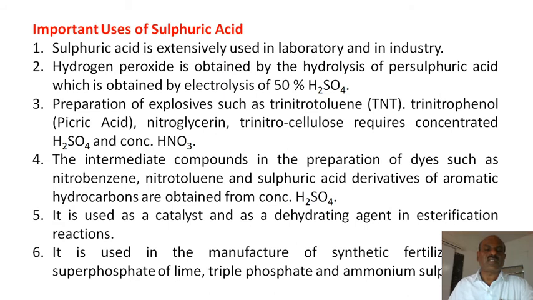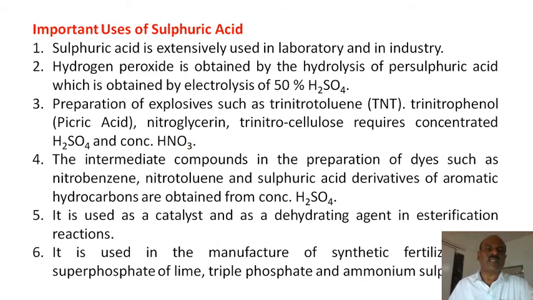It is also used as a catalyst and a hydrating agent in the esterification reaction, when alcohol and acid react with each other to form an ester. At that time sulfuric acid plays a very good role. It donates protons in this reaction.